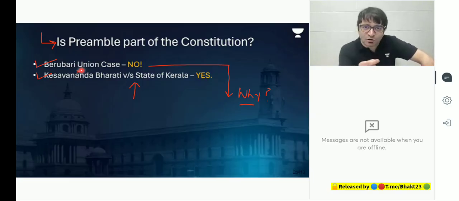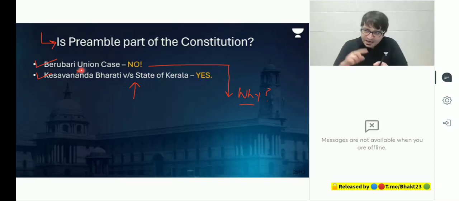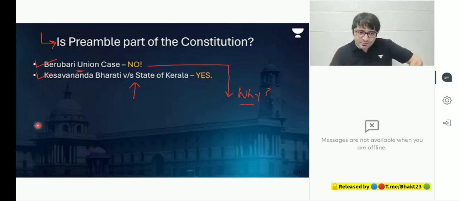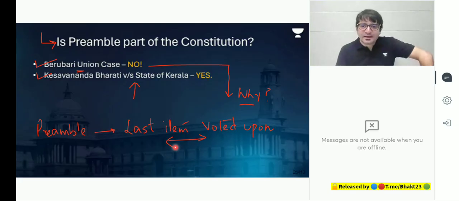This was not communicated to the court in the Berubari Union case in 1960, that just like any other part of the Constitution, the preamble was also discussed. The preamble was also voted upon. In fact, the preamble was the last item voted upon. And that is how the Supreme Court said in Kesavananda Bharati, if the preamble, just like any other part of the Constitution, was also discussed, debated and voted upon, it means the preamble is part of the Constitution.